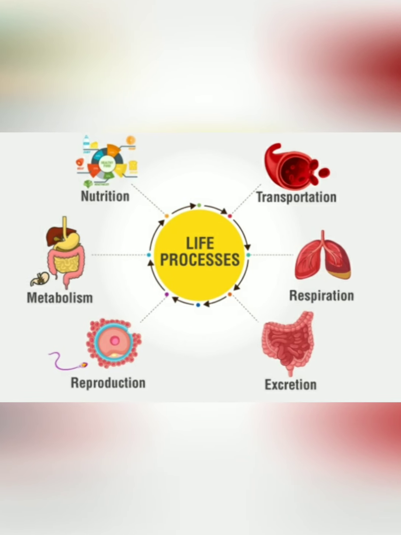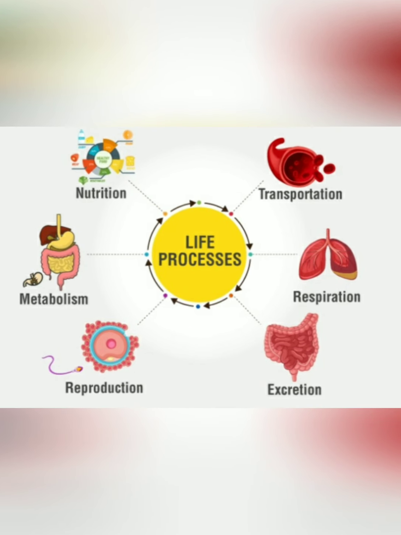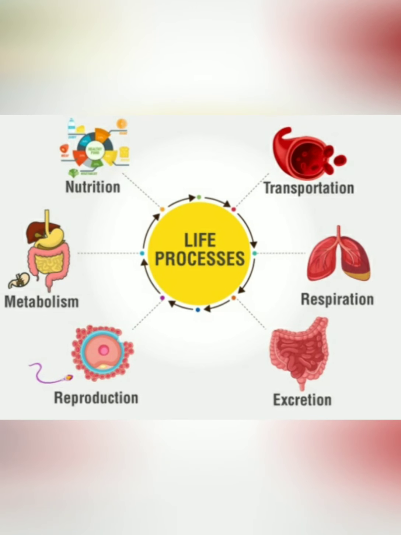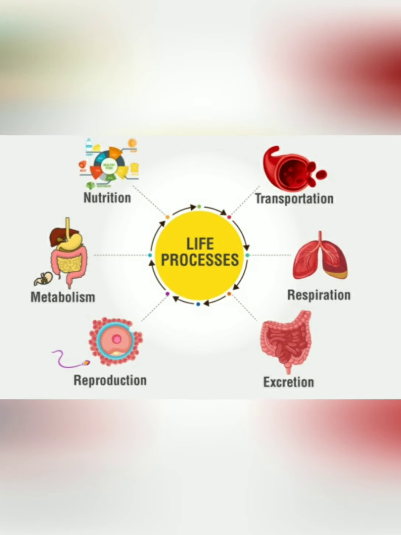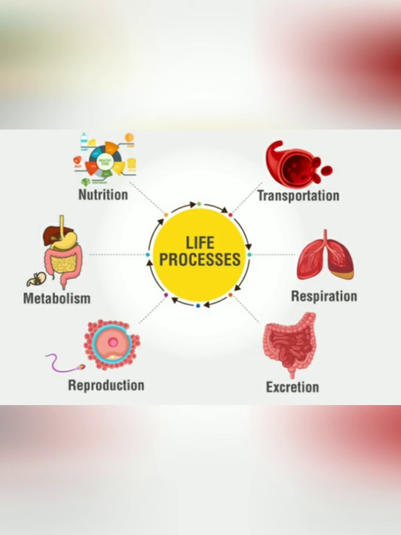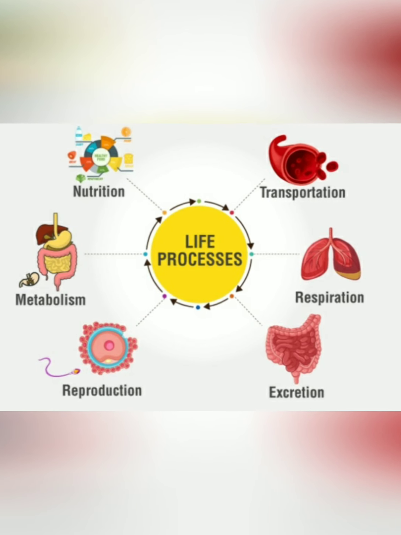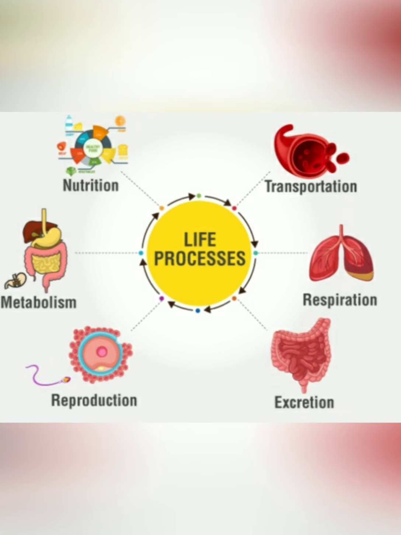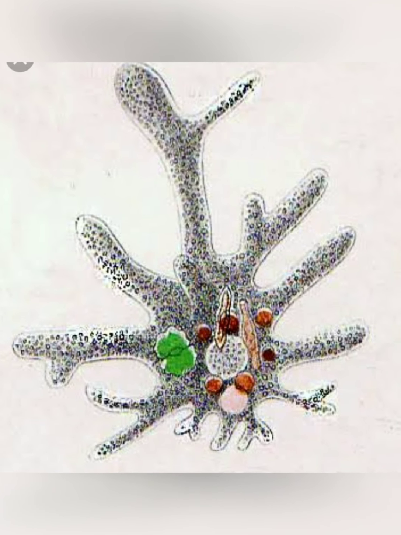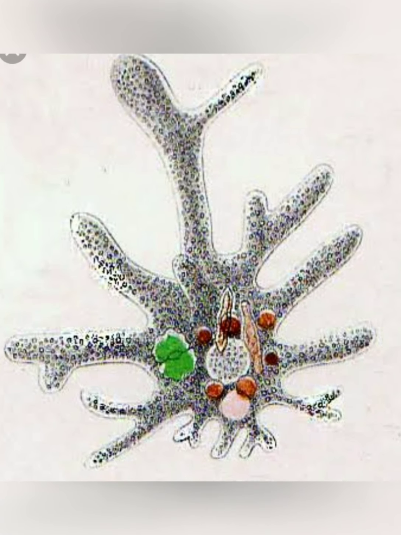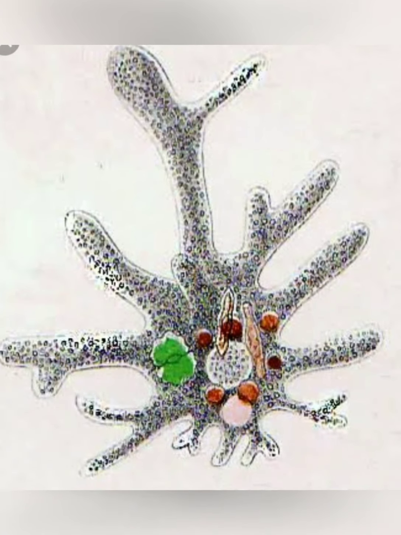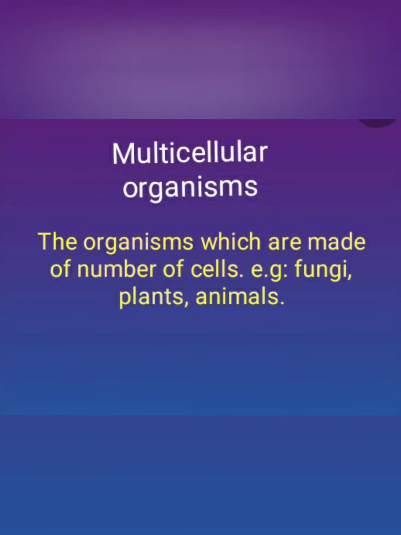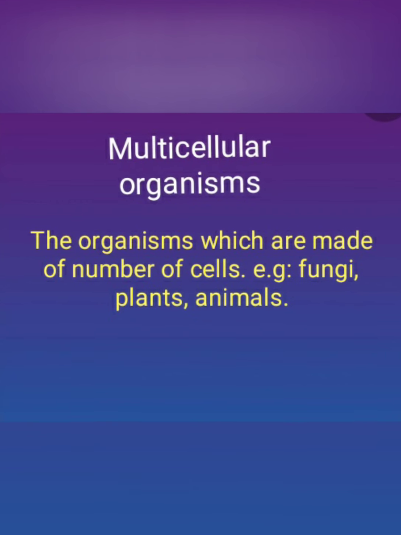Their single cell is able to perform all the life processes like obtaining of food, respiration, excretion, growth, and reproduction. See, all the life processes are done by the single cell. As the body of these unicellular organisms cannot be further divided into cells, they are known as acellular organisms also. Understand? Now we'll move on to multicellular organism.